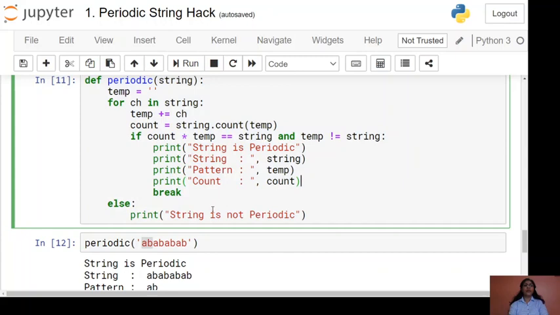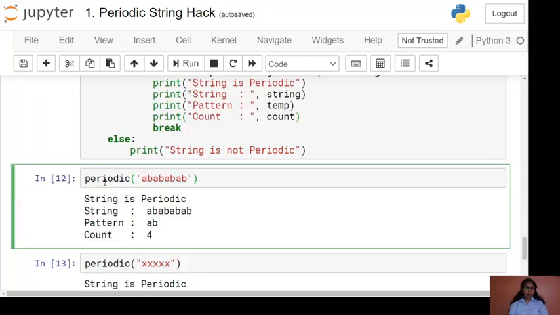Here we will call this function using different inputs, or you can say different arguments. We are calling this function with this string, which is ABABABAB. By looking at the string you can say that yes, this string is periodic and AB is the pattern, but programmatically it gives you: string is periodic, the string is this string, AB is the pattern and count is 4. So our program is now fully working.